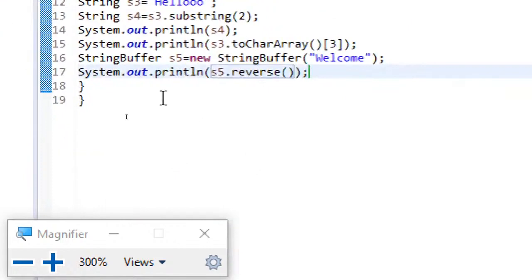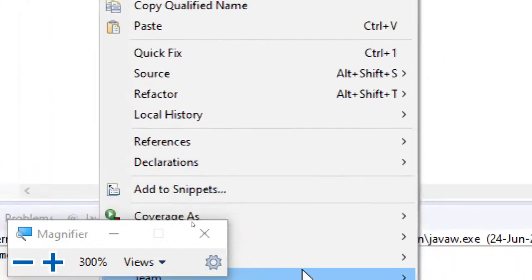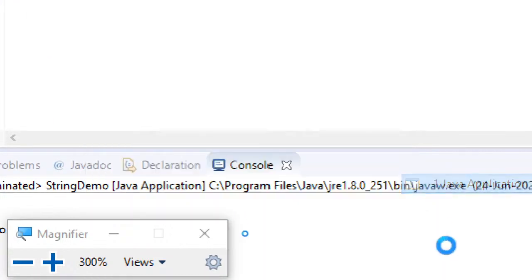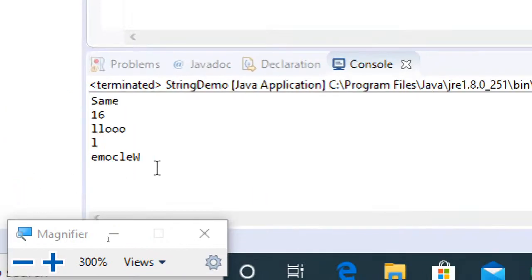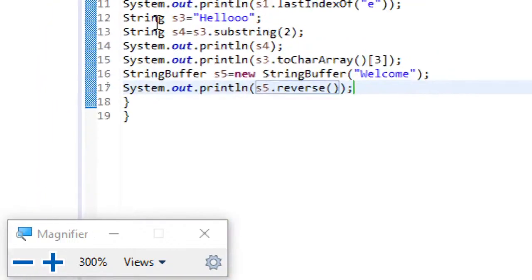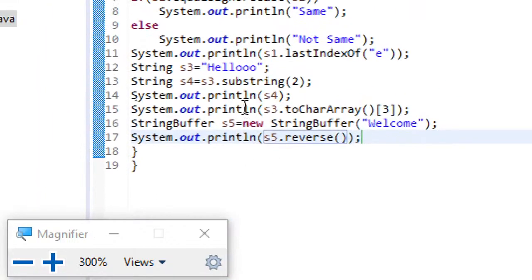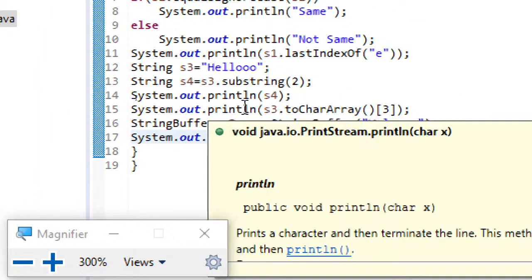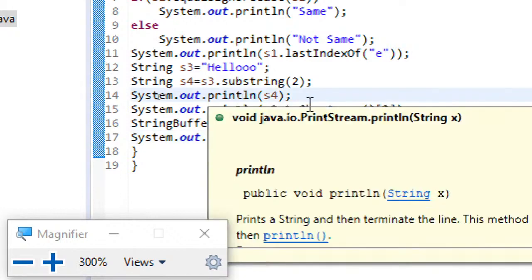These are some of the advantages of going for string buffers. Now you can see welcome being displayed in reverse. This you can't do with the string class. The string class will not let you reverse the string, because they are immutable.